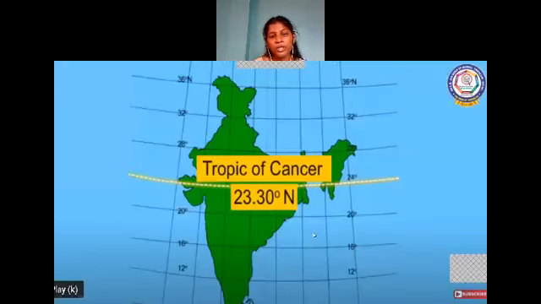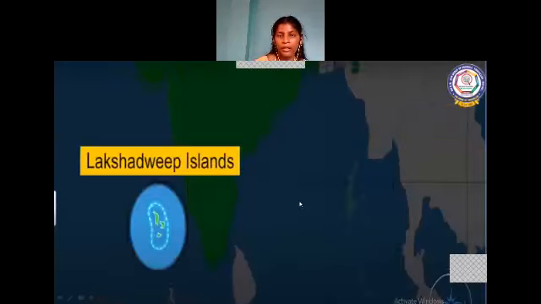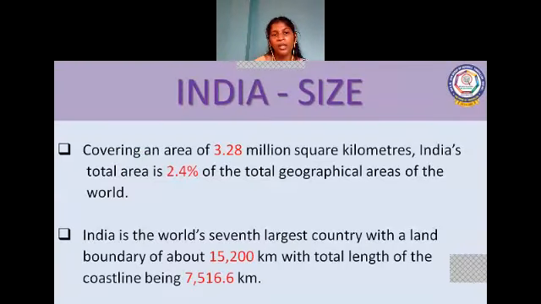Here a picture shows that the Tropic of Cancer divides India into two equal halves. It runs through 23 degree 30 minutes north. And we have the location of India: the Andaman Nicobar Islands in the Bay of Bengal, and the Lakshadweep Islands in the Arabian Sea. So this is India's location, children.